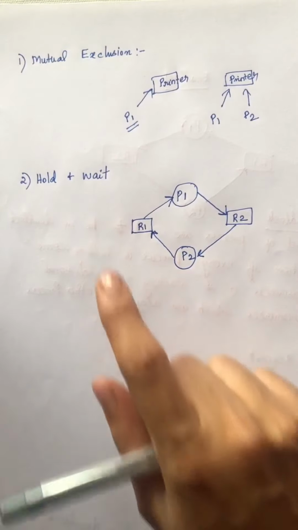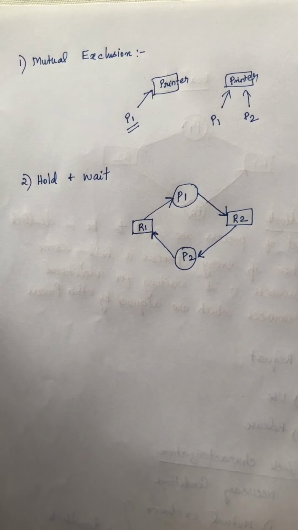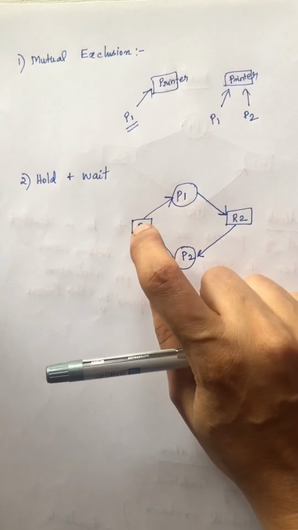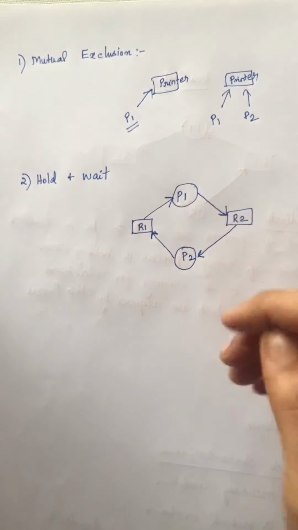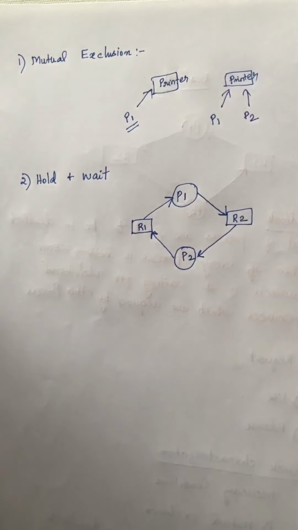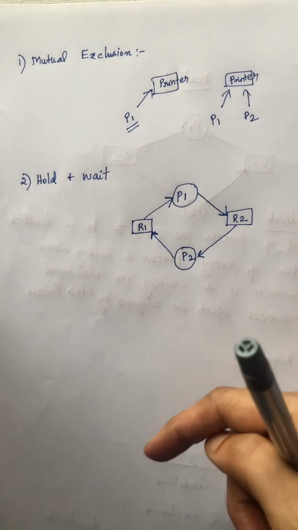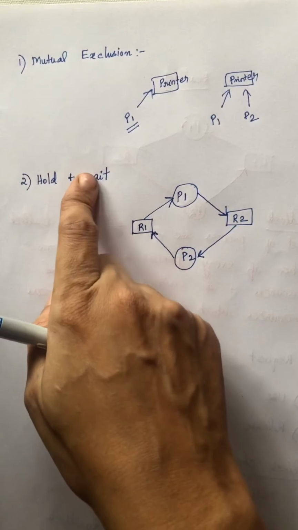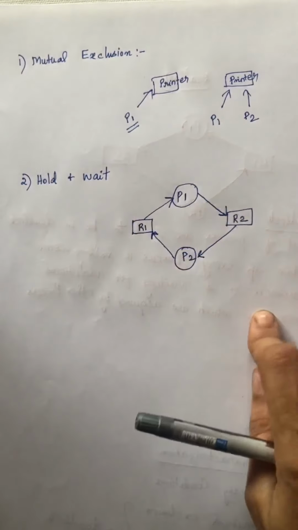Second condition is hold and wait. A process must be holding one resource and is waiting to acquire additional resources, but those resources are currently held by another process. This is called hold and wait. Let me explain with this example.